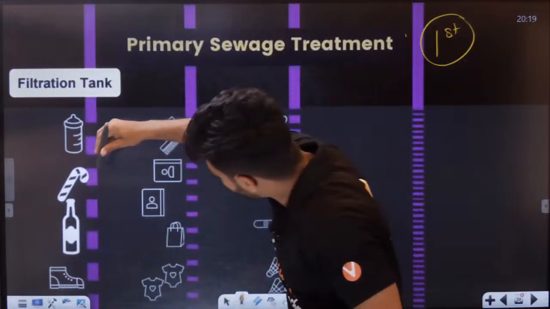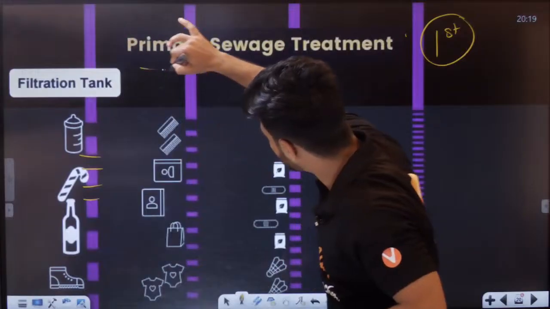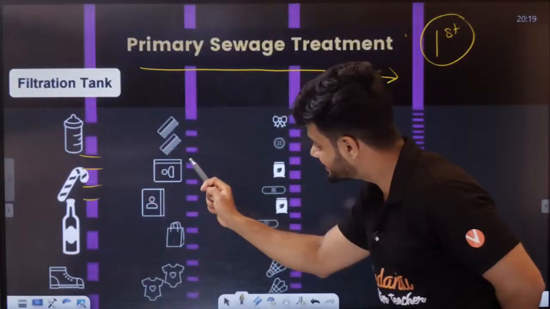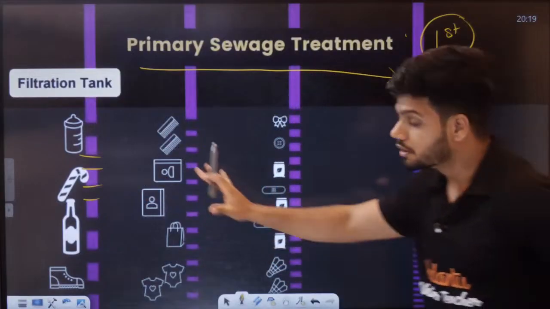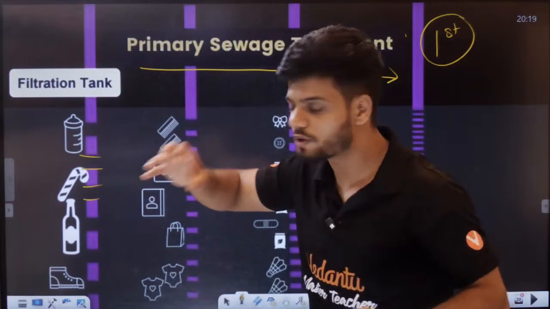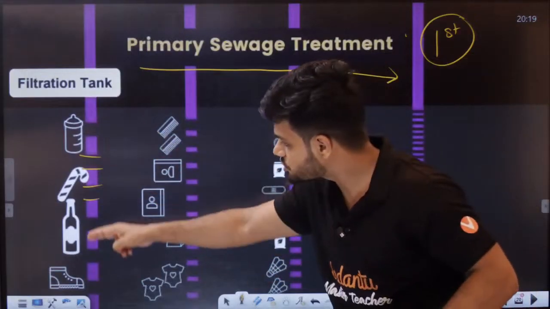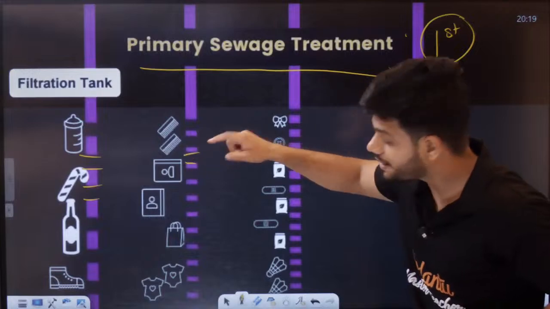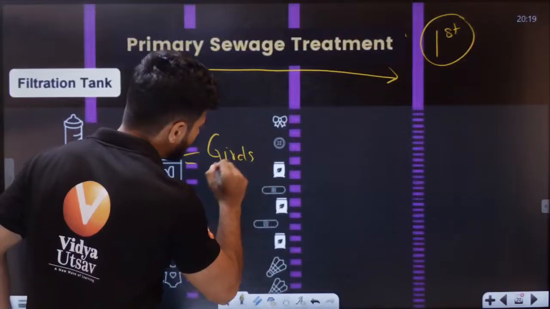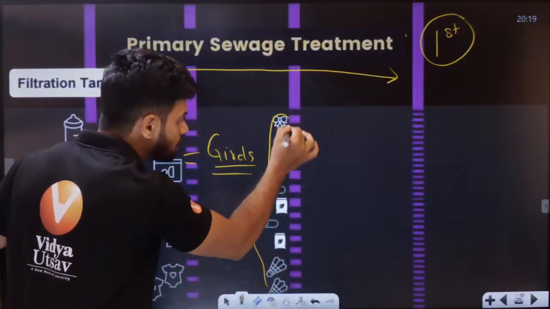Now, in this sequential filtration, you might observe here that the pore size is big. As we go from here to here, do all of you notice the size of the pore is decreasing, and the waste which has been stuck here is getting smaller and smaller? Here we can see large items. These are called grids. As the grids become smaller and smaller, the particles left behind are smaller and smaller.